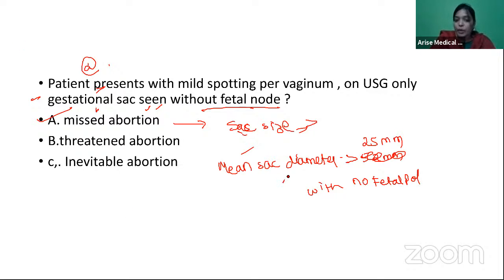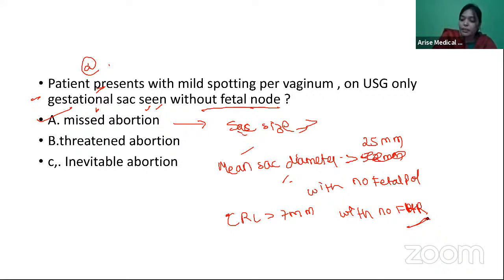Or when crown rump length is more than 7 mm with no FHR, you call it a missed abortion, right? So that's the most ideal way of calling it a missed abortion. But as per this much history, I think they're asking you about the missed abortion.